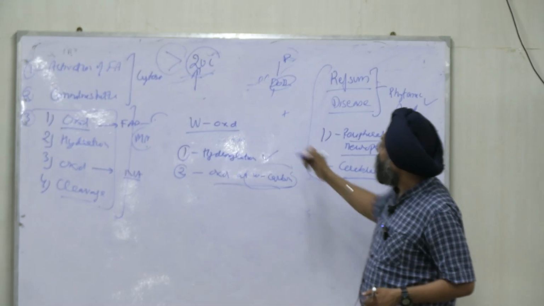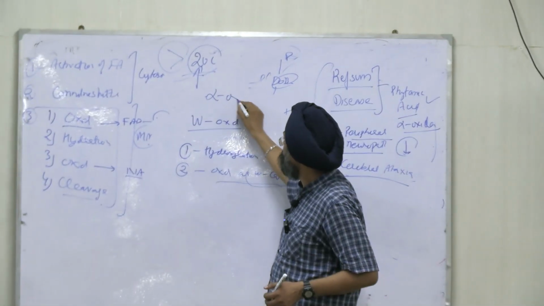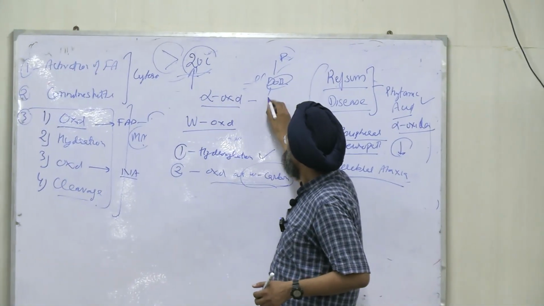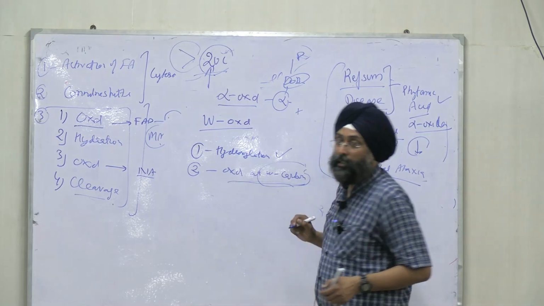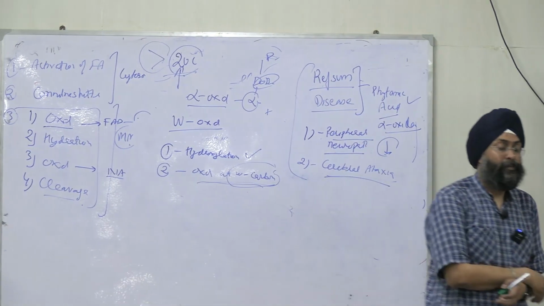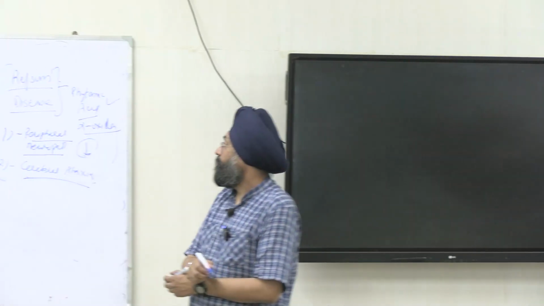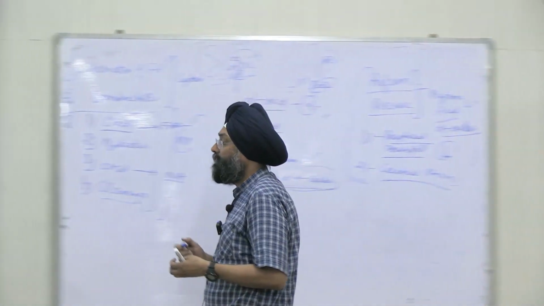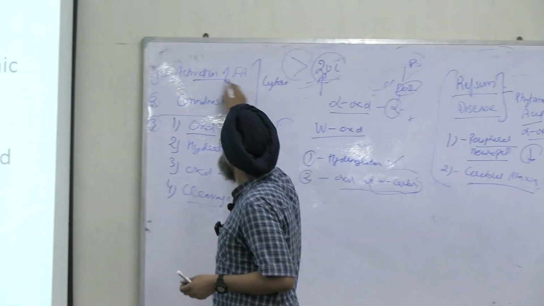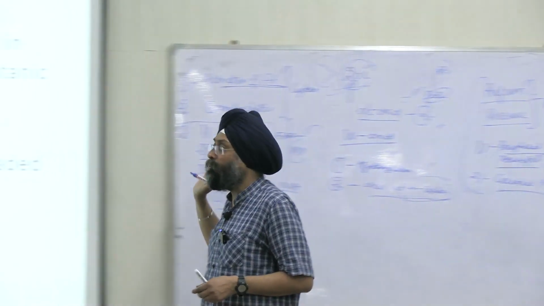In alpha oxidation, the oxidation is at the alpha carbon, and there is no activation required. Directly the work starts.